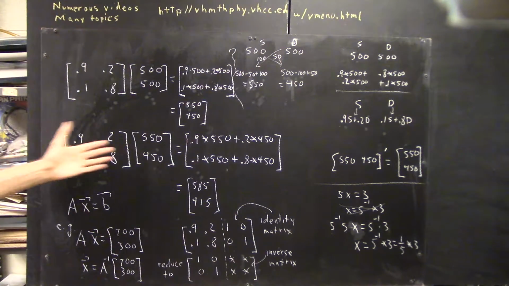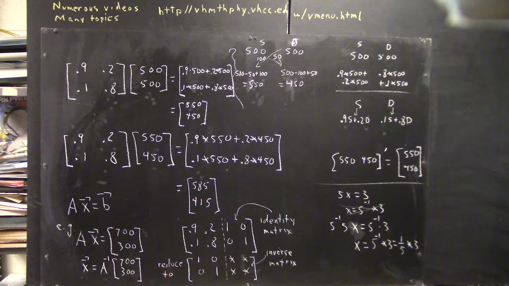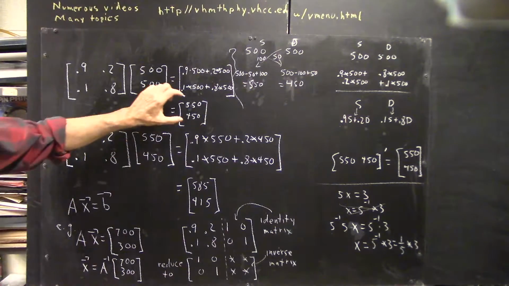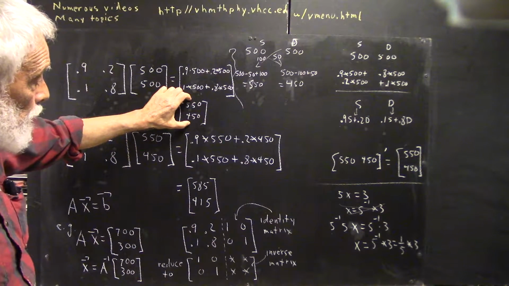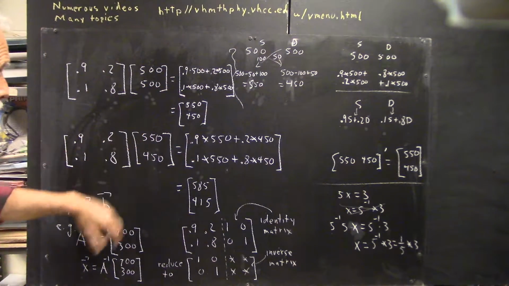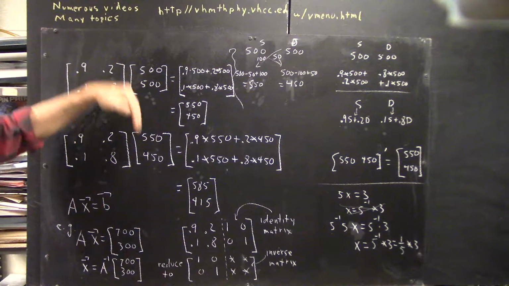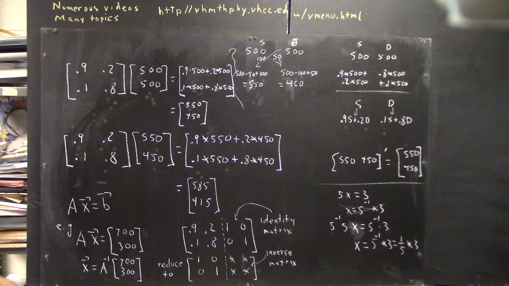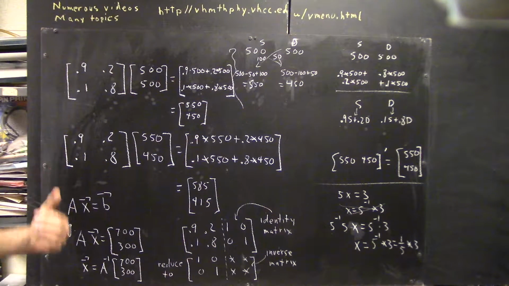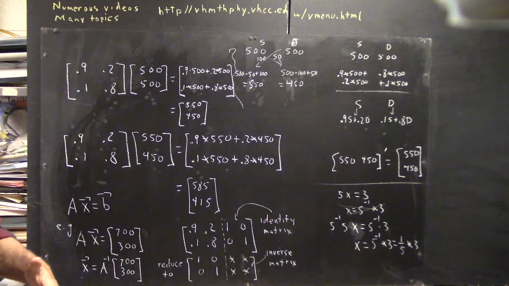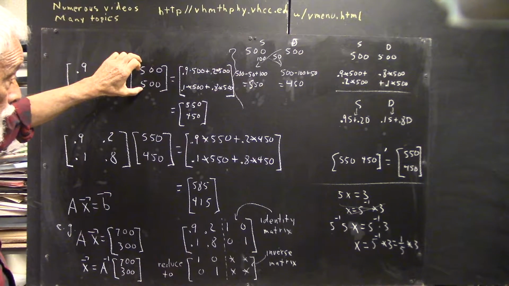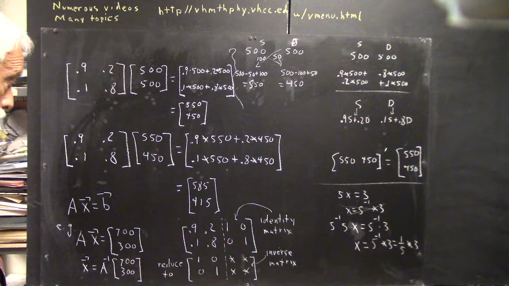And now we can do the same calculation, except applying it to the 550, 450. Okay? Now the 550, 450 population vector is the number of sane and demented after 1 year. One year after we have 500, 500, we have 550, 450.